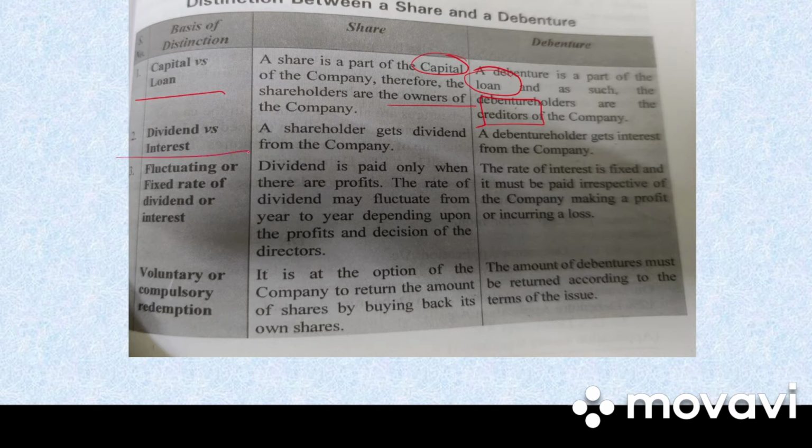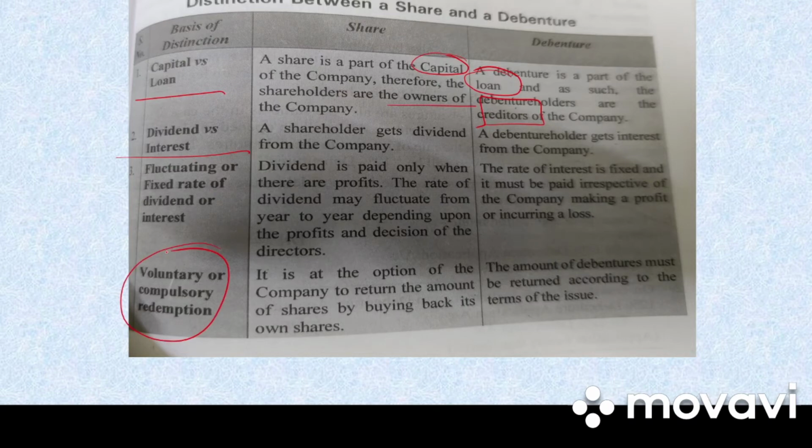Next we have dividend versus interest. Shareholders get dividend, debenture holders get interest. Fluctuating or fixed rate of interest or dividend. In case of share, dividend is paid only when there is profit. The rate of dividend may fluctuate from year to year. But in case of debenture, the rate of interest is fixed and it must be paid whether there is profit to the company or not.